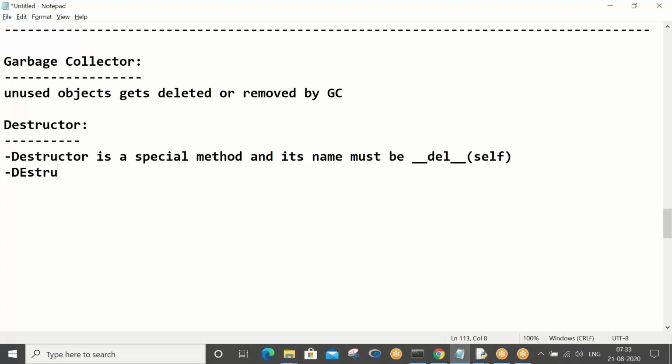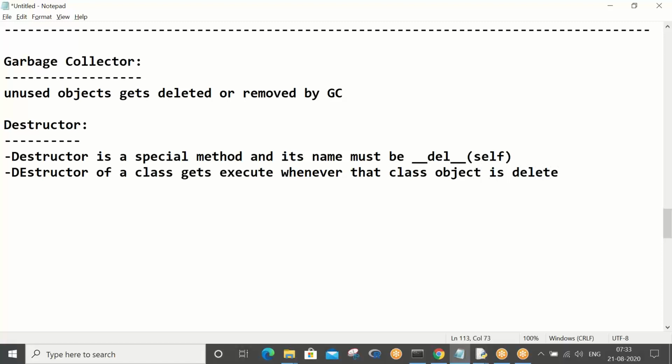The destructor of a class gets executed whenever the class object is deleted from the memory location.